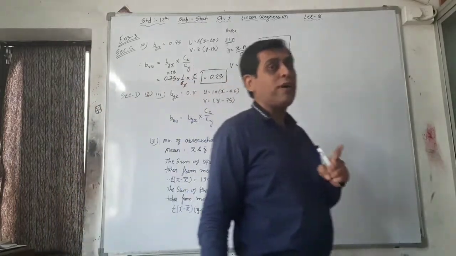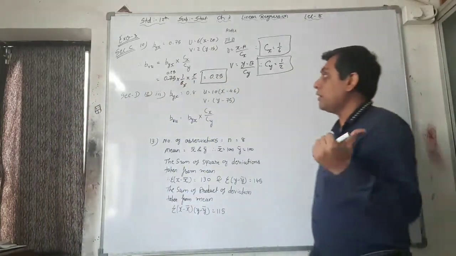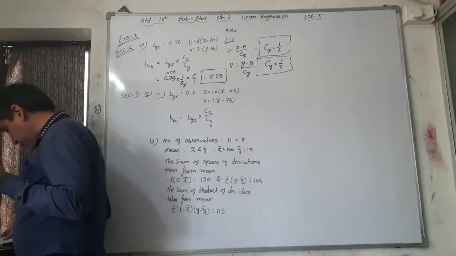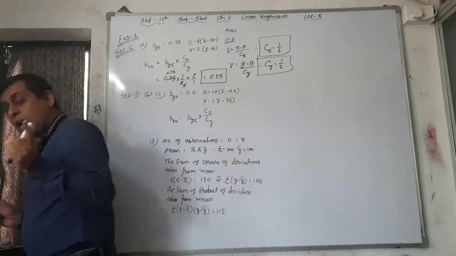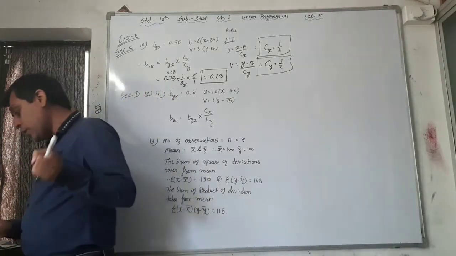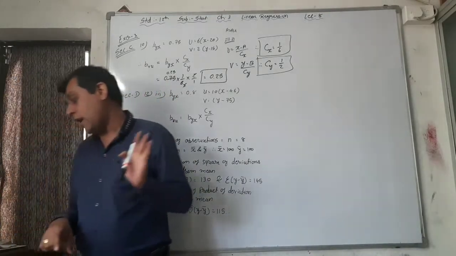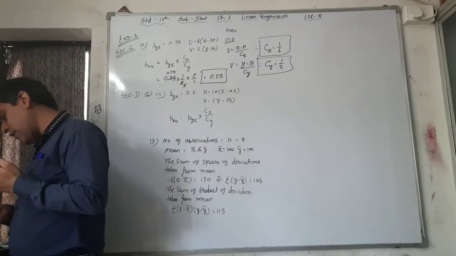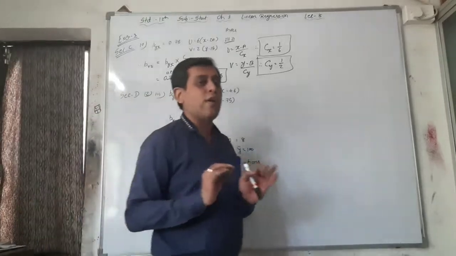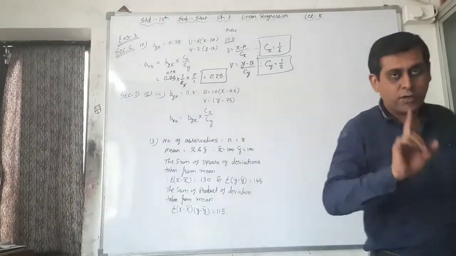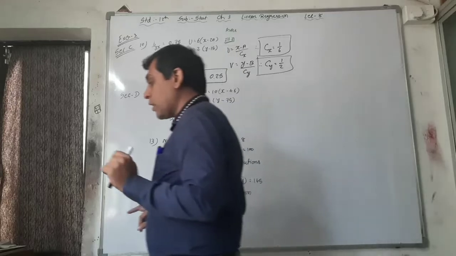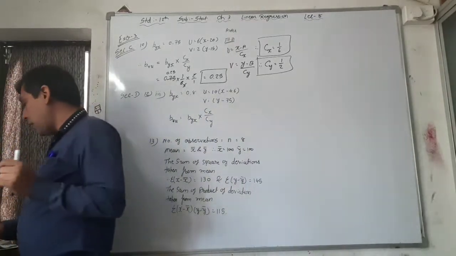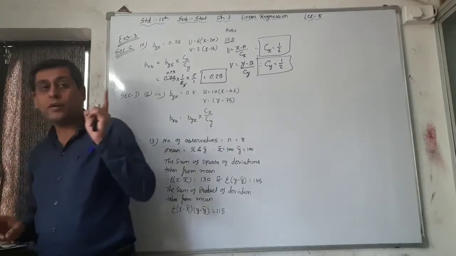On the basis of this you have to find out first of all r. As per section C, question number 6, where we find out r and r square, same way here you have to find out r and then r square. Section D, question number 10. Again in 11 questions we just have to put the value in method 3, first part, and we got the answer.